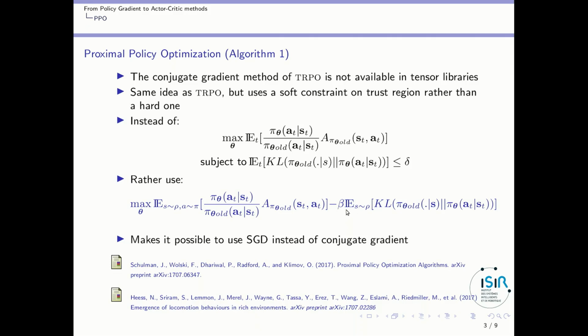And what is very nice if you restate this maximization problem this way is that it can be solved using standard stochastic gradient descent approaches, or your favorite gradient descent technique in tensor libraries like Adam, RMSprop, etc. So that's much easier to implement than using the conjugate gradient approach.